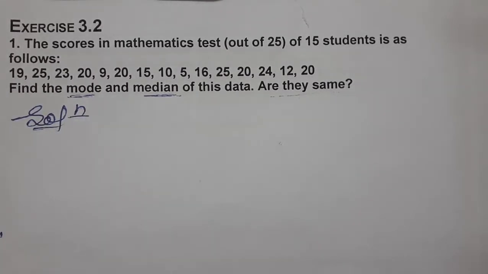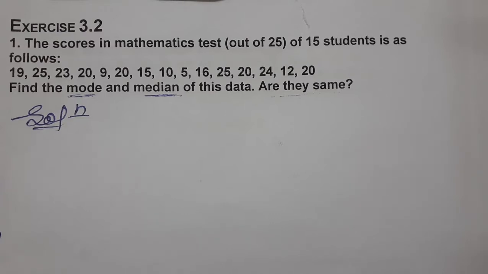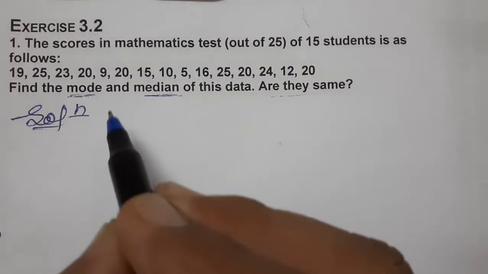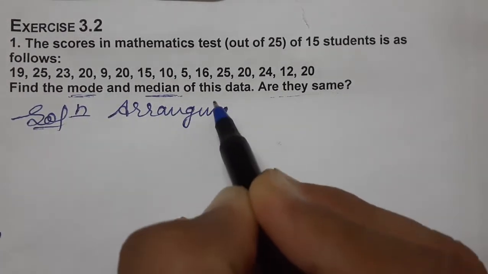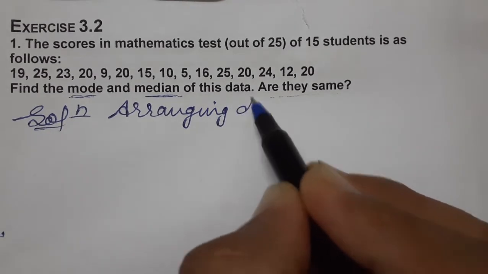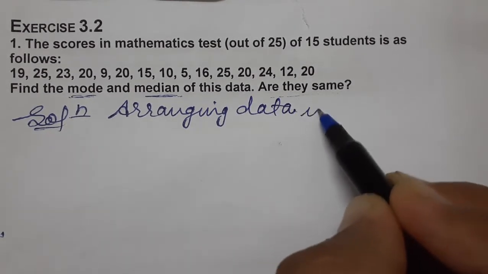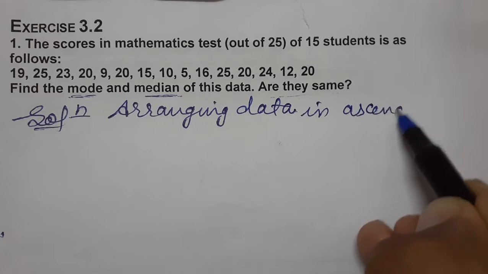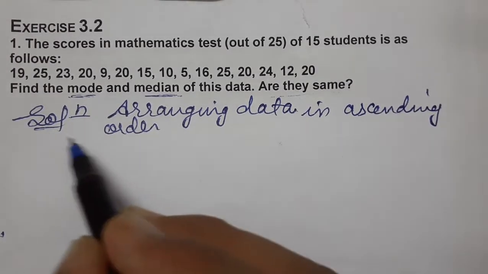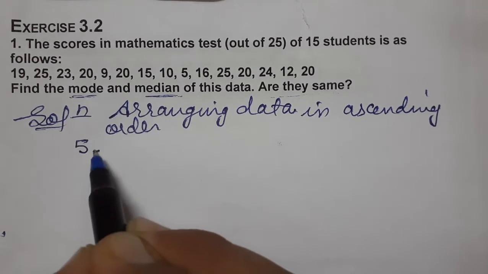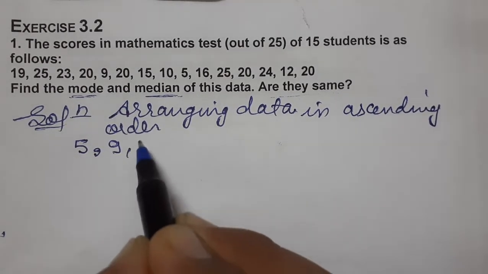Always arrange the data. First thing, children, note down: arrange the data. Then it will be very, very easy for you. So let's arrange the data in ascending order. So 5, then 9.